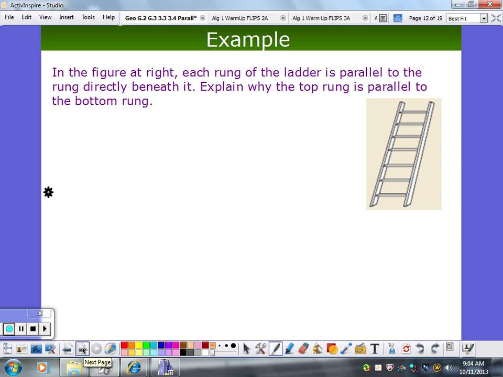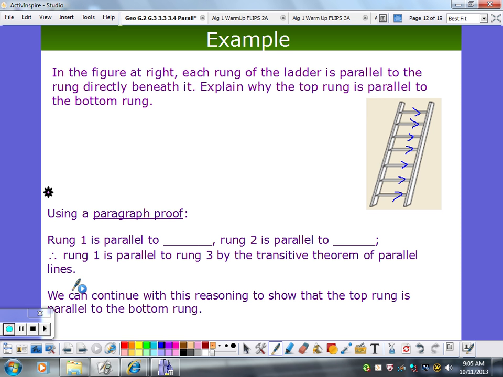So here's an example. In the figure, each rung of the ladder is parallel to the rung directly beneath it. So if this one is parallel to the one beneath it, this one is parallel to that one. Explain why the top rung is parallel to the bottom one. I used a paragraph proof. So let's see. Rung 1 is parallel to what? And that's a given, right? It says that they're parallel to the ones underneath.